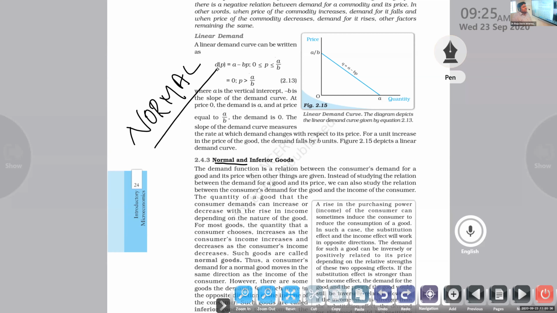Regularly we are using a number of this kind of commodities. So, normal commodities or normal goods.